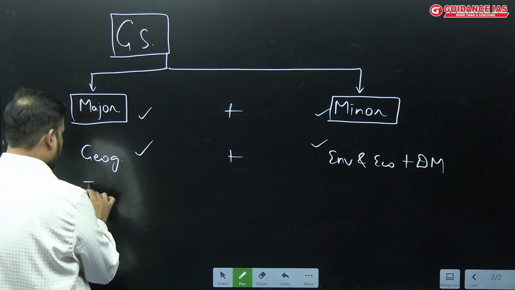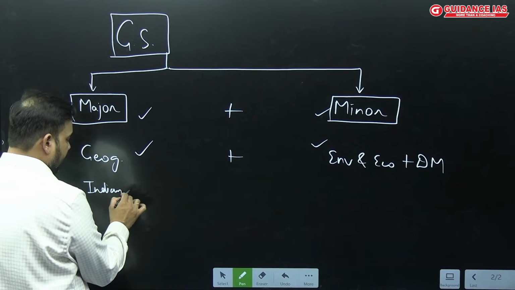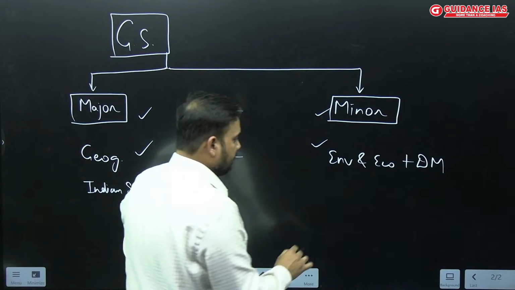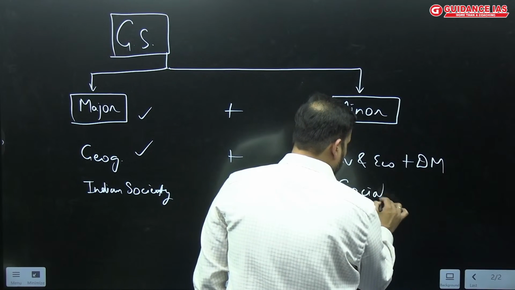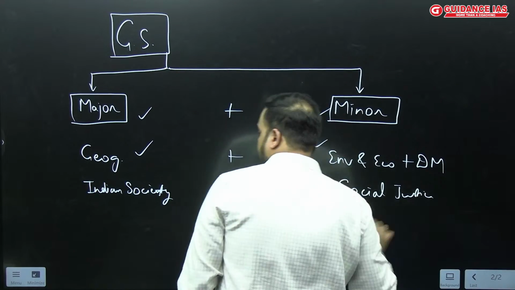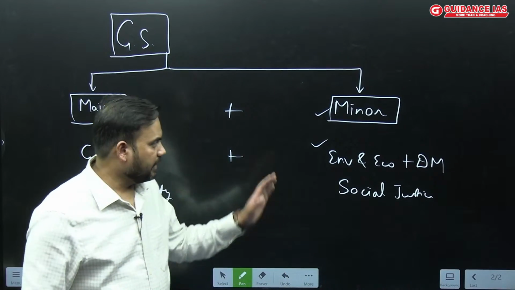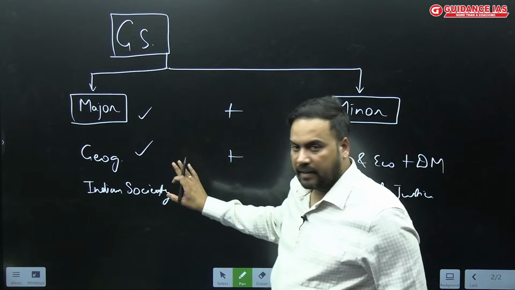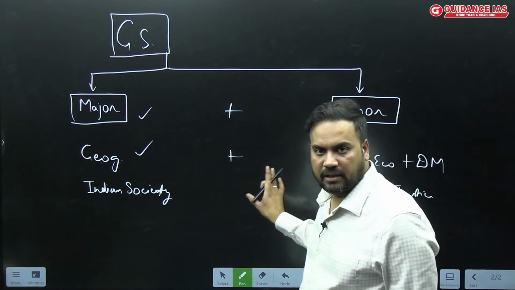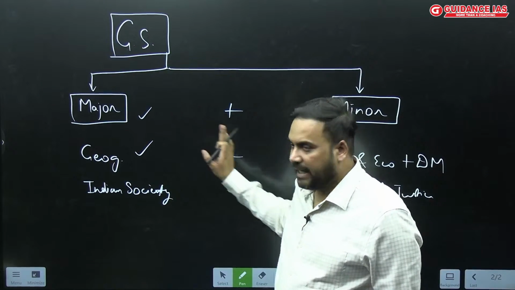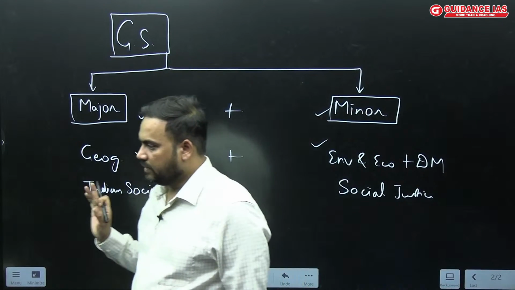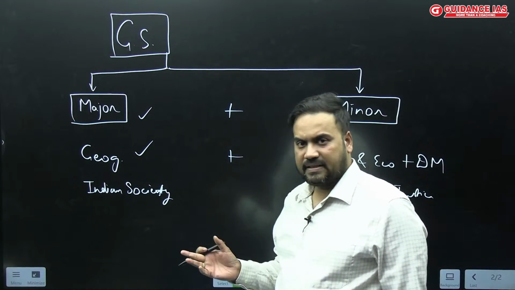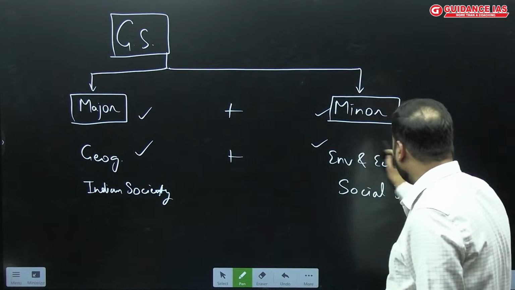Similarly, if I am talking about a major topic, almost 75 marks are coming from it, Indian society. So again, I can complete a minor topic along with it, like social justice. So likewise, one major topic and one minor topic. If I make a slot of 15 days, I should target one major topic and one minor topic to be completed. So this is the way, I think, that if you prepare for the GS, it will work wonders for you.